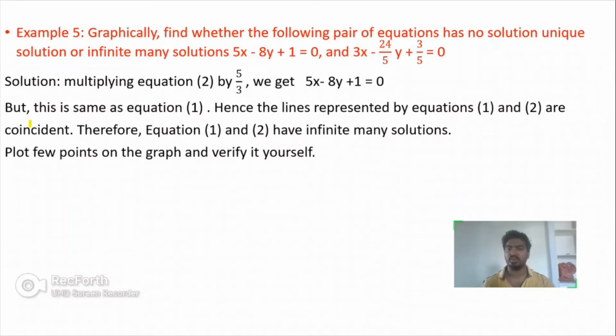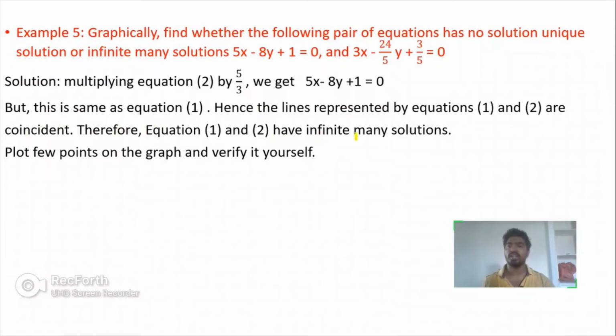We are not finding the coefficients here and we are not comparing the a1 by a2, b1 by b2 and c1 by c2 values. We are seeing these two equations itself and we are concluding that these two line equations are said to be coincident. Why? Because these two line equations are same. So if you plot the two same line equations in a graph, it clearly resembles a single equation and it clearly states the two line equations are coincident.